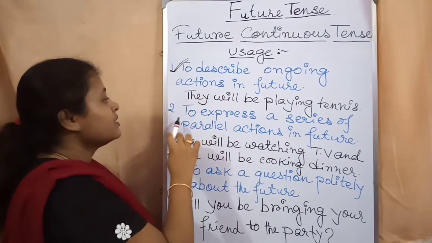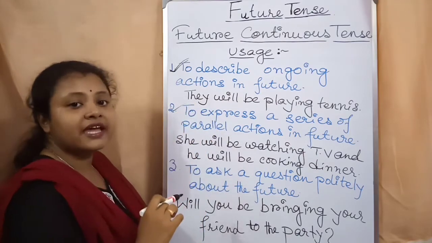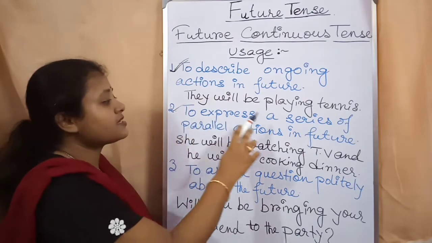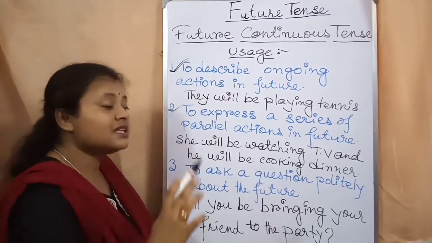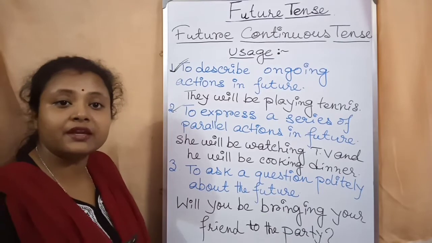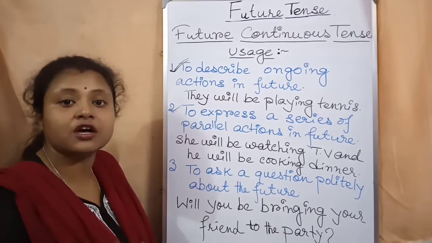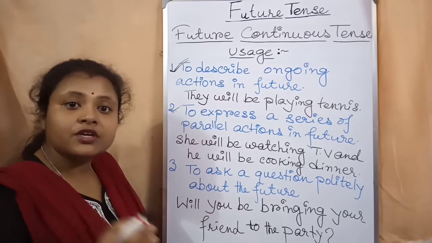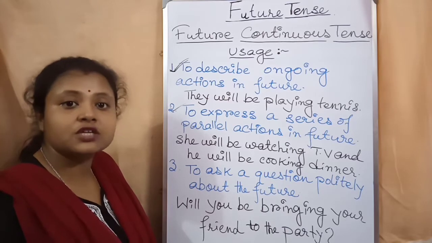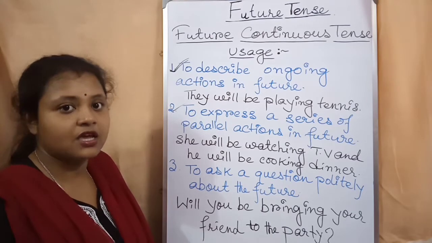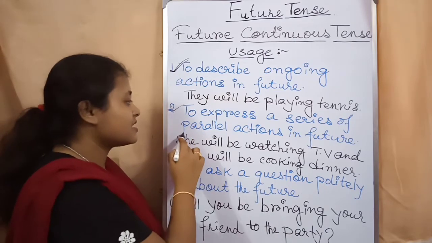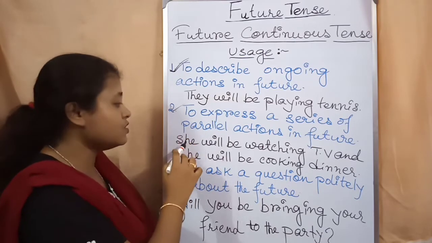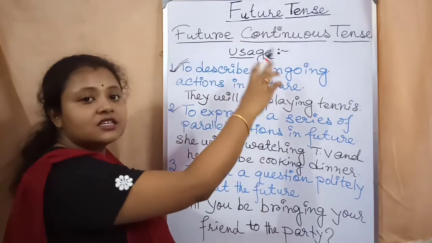Okay. Now come to the second point. To express a series of parallel actions in future. A series of actions will take place in future at the same time. Okay, two actions or more than two actions will take place simultaneously, parallelly, in future. So that is why in these sentences we use the future continuous tense.